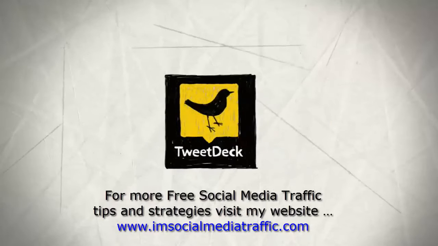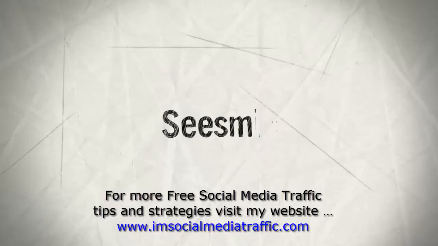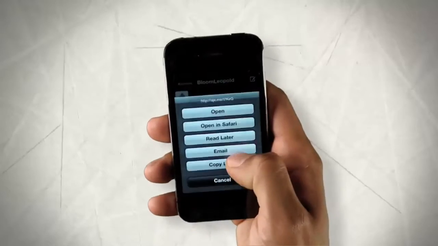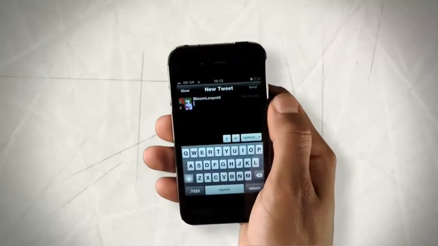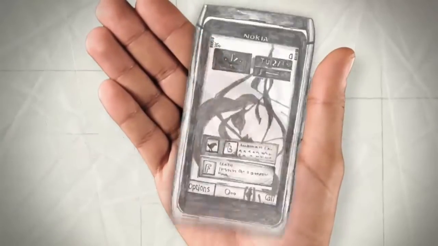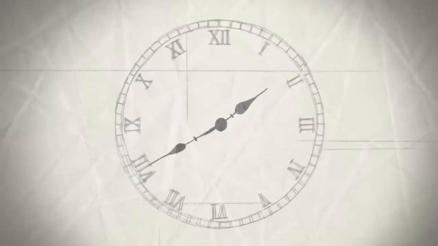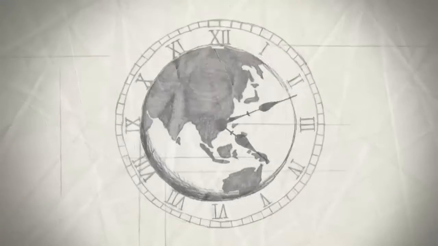When people tweet regularly, they usually use a social networking client such as TweetDeck or Seismic. These applications let you get access to all your other social networking accounts in a single place. They have their own specific interface and special features and can usually be downloaded from mobile devices like the iPhone and the BlackBerry, allowing you to tweet whenever and usually wherever you want.